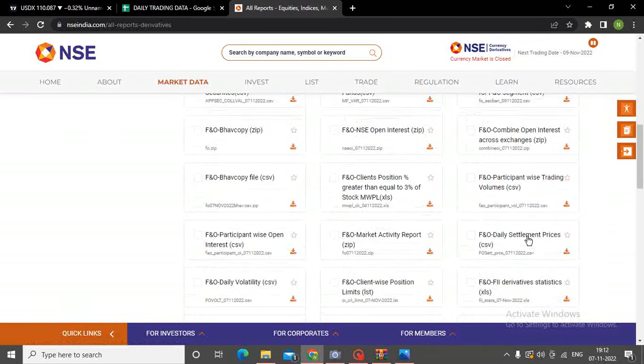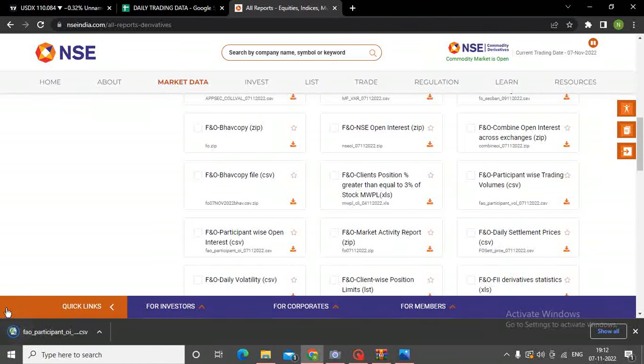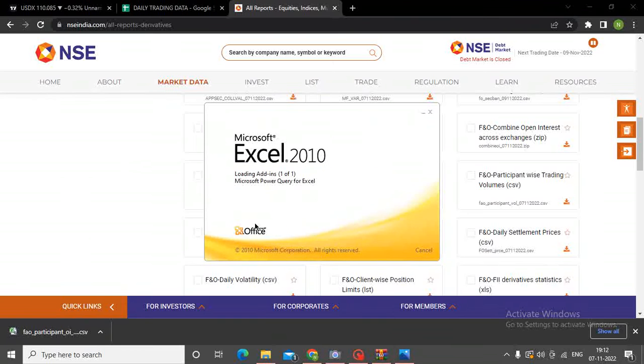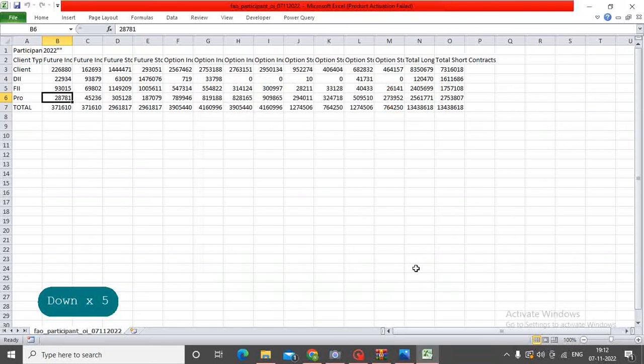Okay, so FNO participant wise trading open interest, इसको हम खोलेंगे, इसमें से फाइल निकालेंगे and just open this file, and we will just take out the long position of the index, which is very important. So कैसे करते हैं, it's very simple.